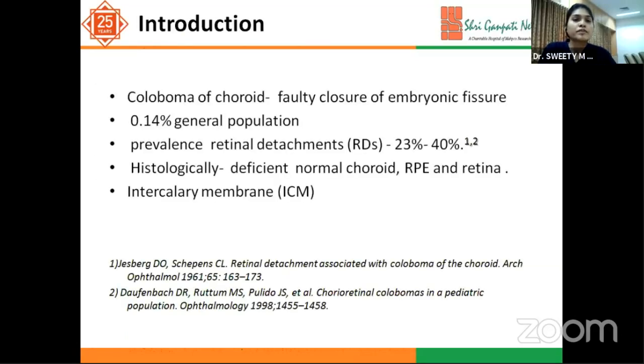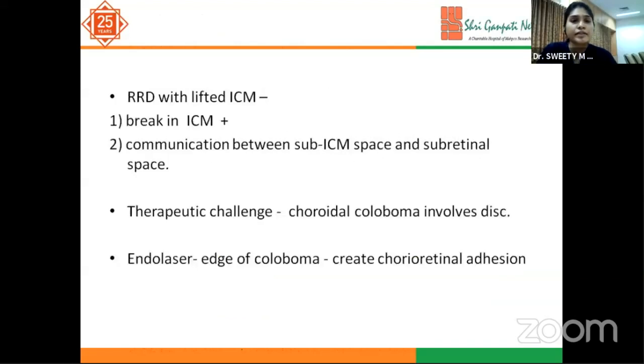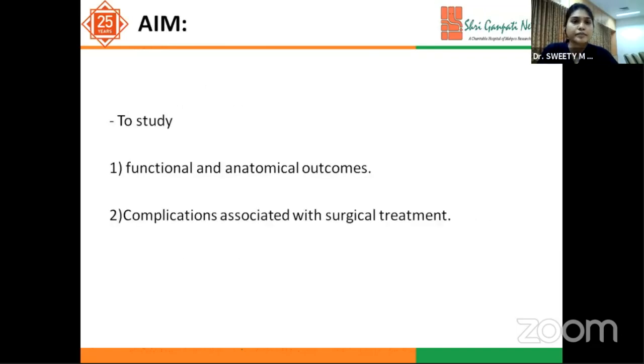As we know, coloboma of the choroid is due to faulty closure of the embryonic fissure and occurs in 0.14% of the general population, and the prevalence of retinal detachment in such cases is as high as 40% due to a break in the intercalary membrane and communication between the sub-ICM space and the subretinal space. Despite advancement, it is still a challenging scenario because of the anatomical complexity. The aim of the study is to study the functional and anatomical outcomes and the complications associated with